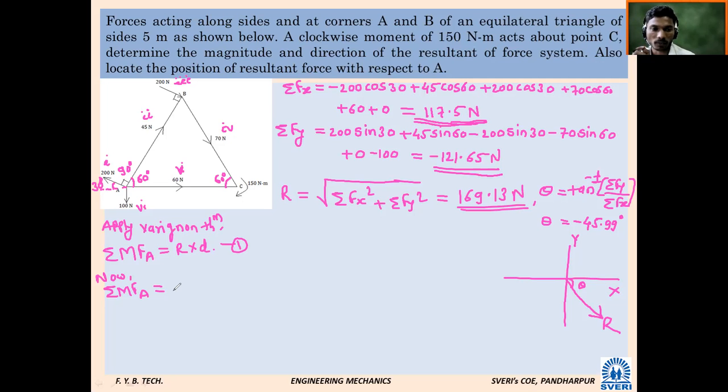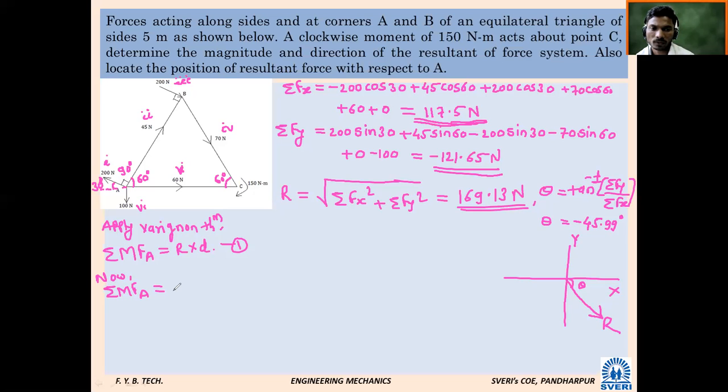Meanwhile, we will calculate moment due to force number 1 at point A. Due to 200 Newton force, what will be the moment? 0, sir.